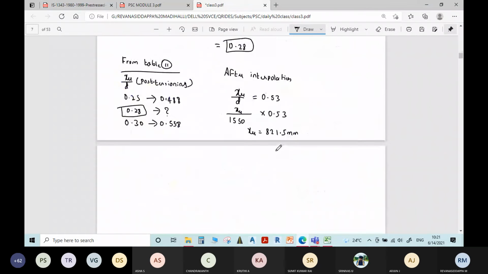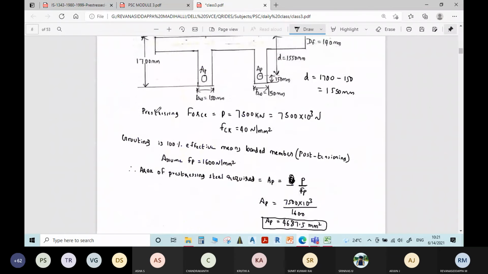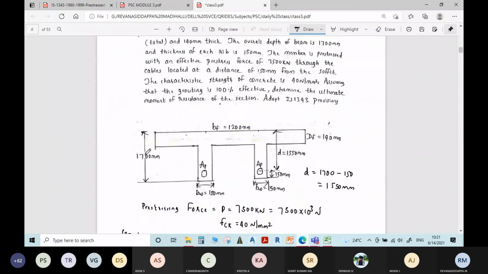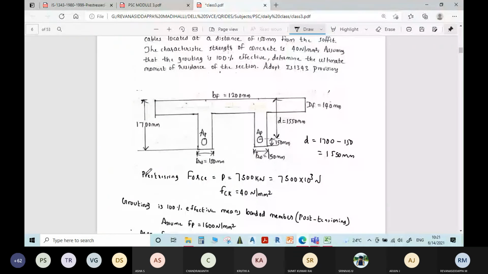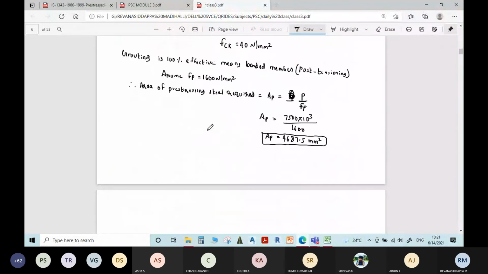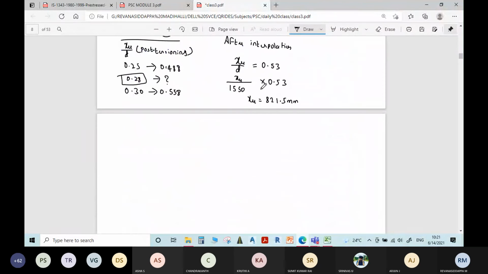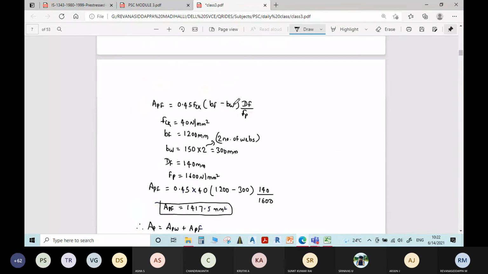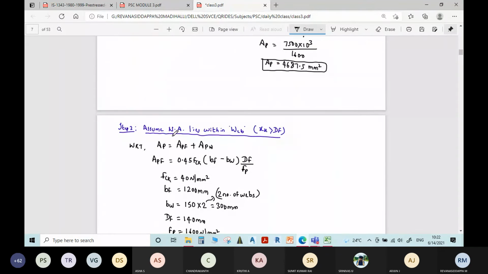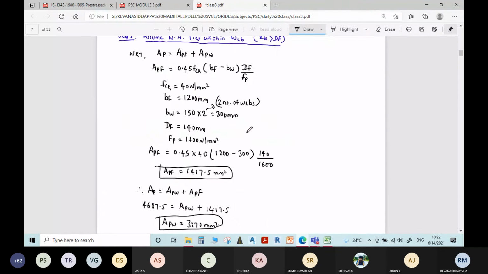Our assumption is correct. Okay, as I said here, whenever the depth is given more, see 1700 means it is higher depth only. When the depth of the T beam or the I beam given is more, then definitely the neutral axis will be lying in the web only, because this depth we are going to multiply with the constant. Higher this value, higher will be the XU value. That is why, on that basis, what I assumed is neutral axis lies in the web.